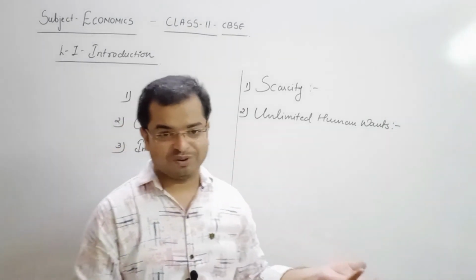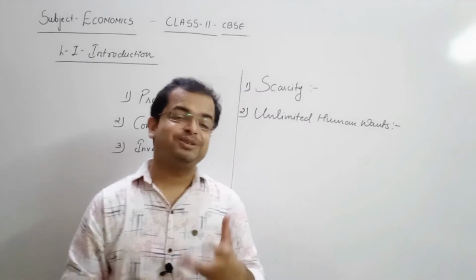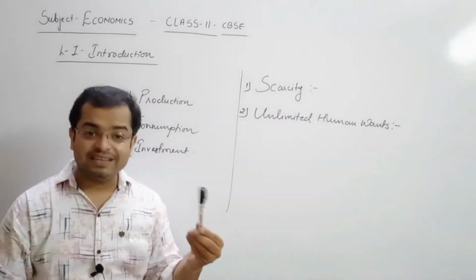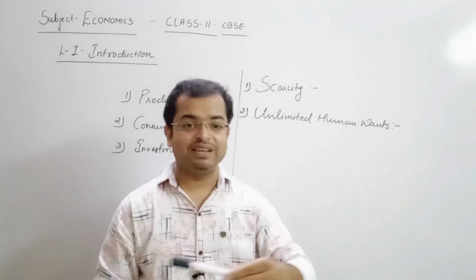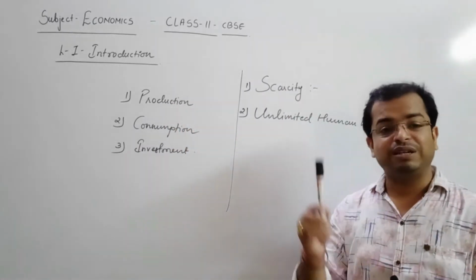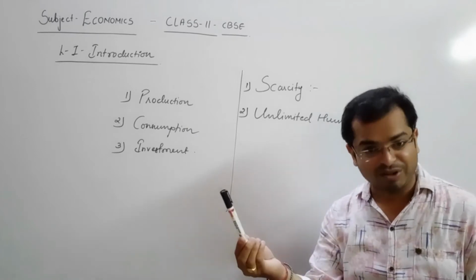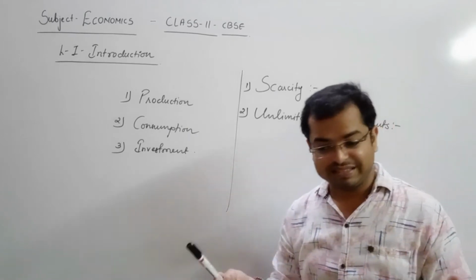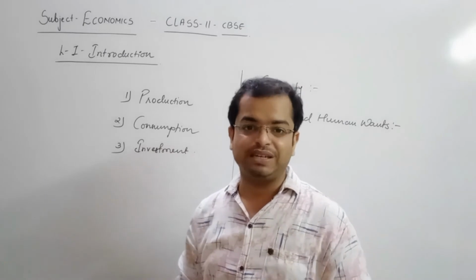Otherwise a green board or chalk is also enough. But there was no option, and the demand was so high that they would buy it at 35 in place of 25. So at that time we can say there was a scarcity of marker pens in the market.